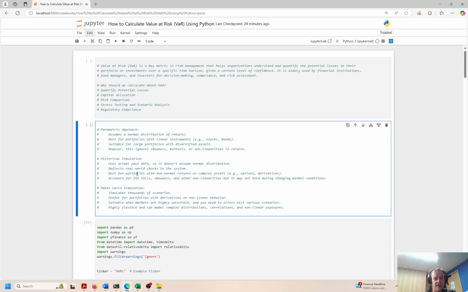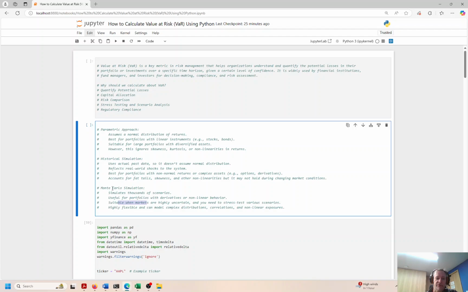If you had a non-normalized or not bell-shaped curve sort of distribution of the riskiness of your portfolios, including options and derivatives, which are pretty complex financial instruments, you would look at a historical simulation. And in fact, if your portfolio was even more complicated, including options and derivatives, and you had all kinds of nonlinear relationships between your investment assets, this can create a very highly uncertain type of scenario, which is very hard to model and hard to predict.